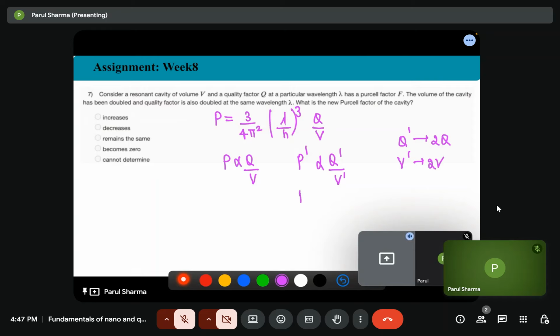So basically F new is equal to F old. There is no change.